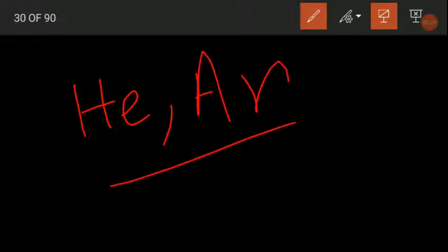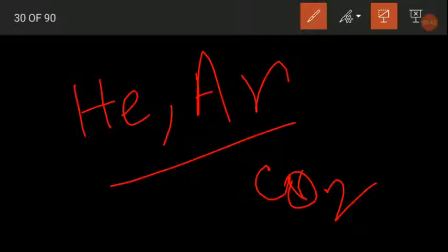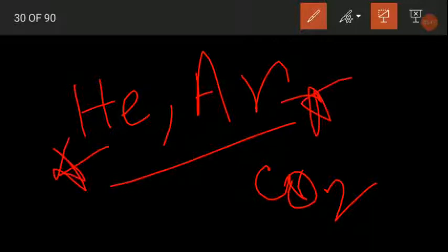Carbon dioxide is also preferable because of its low cost. Commonly used is carbon dioxide actually, but these two are most famous. Helium and argon are the shielding gases.